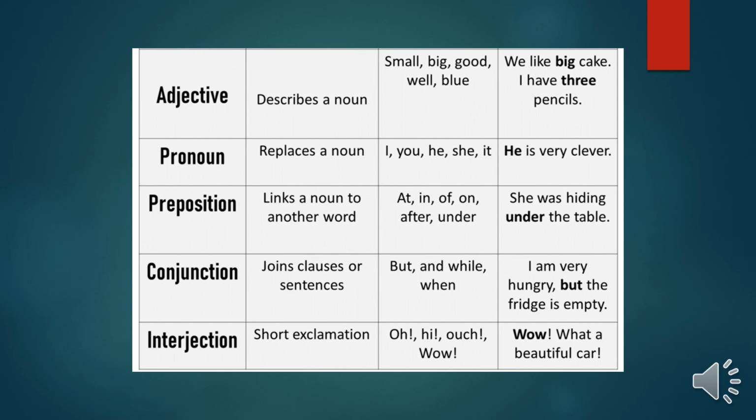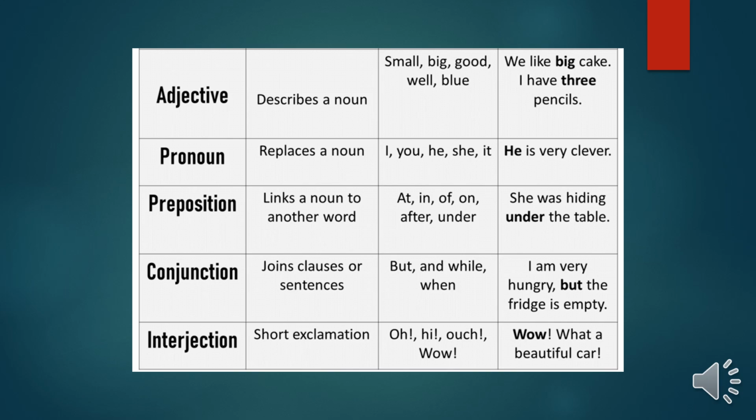Preposition. A preposition is a word that links a noun to another word, and it also shows us the time or the place of an object. For example, the book is on the table. I will arrive in 10 minutes. His flight is at 10 p.m. All of these are prepositions.